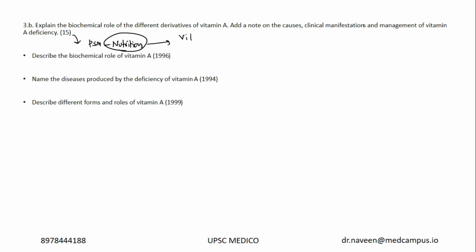For example, last year or the year before there was a question on vitamin B12, and this year there's a question on iron. Again, you have to link the medicine part, PSM part and biochemistry part together, and that's how I frame my model answers in the test series. I give you everything in a single place so that you will have knowledge of all this horizontally and vertically integrated content with you. Now, describe the biochemical role of vitamin A, deficiency manifestations of vitamin A, and the forms and roles of vitamin A. It was repeated long back and it came back again.